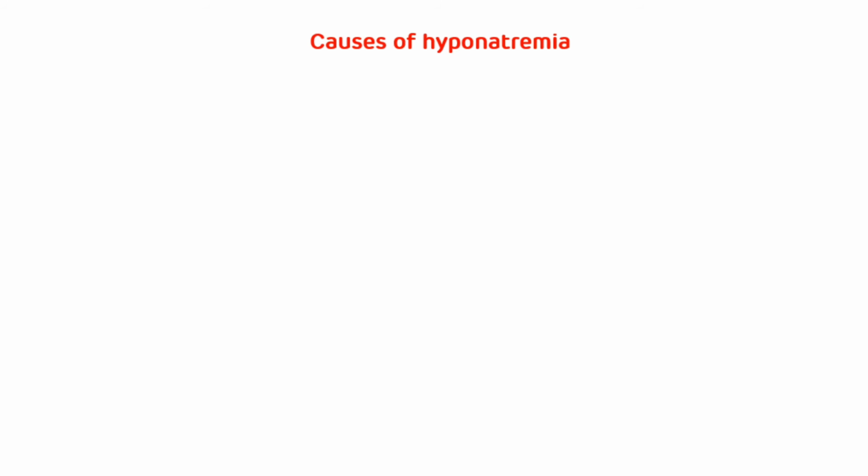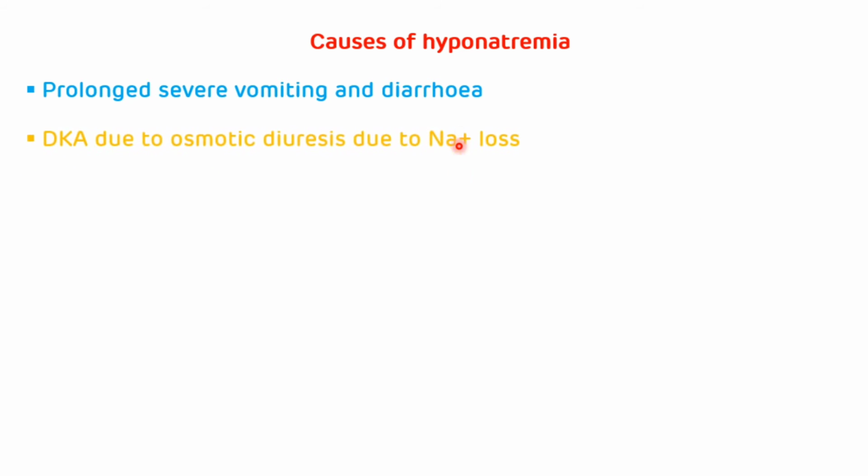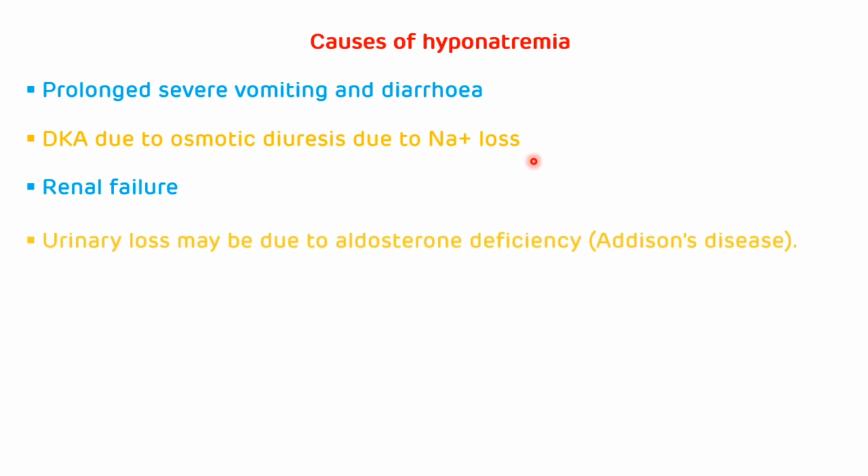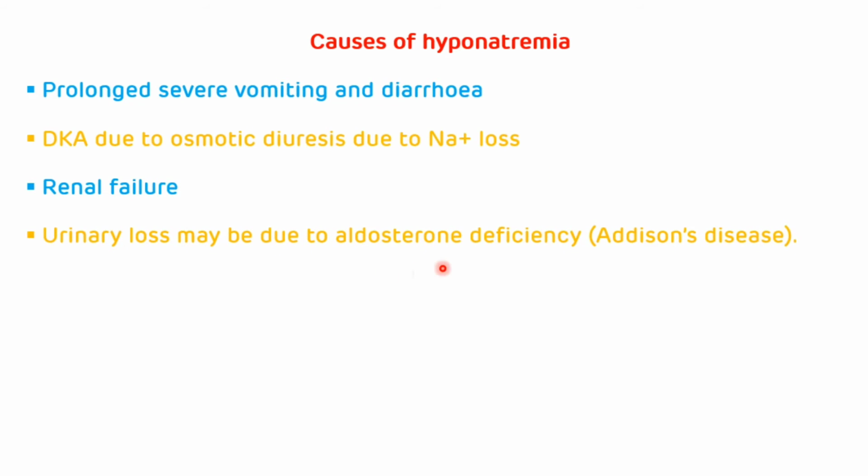The causes of hyponatremia are prolonged severe vomiting and diarrhea, diabetic ketoacidosis due to osmotic diuresis causing sodium loss, renal failure, and urinary loss which may be due to aldosterone deficiency, which occurs in Addison's disease. These are the causes of hyponatremia.